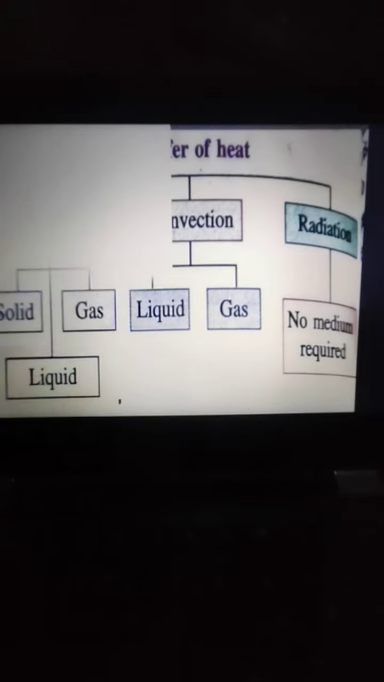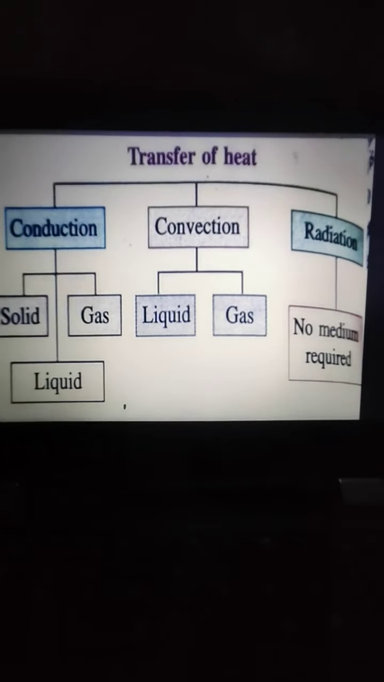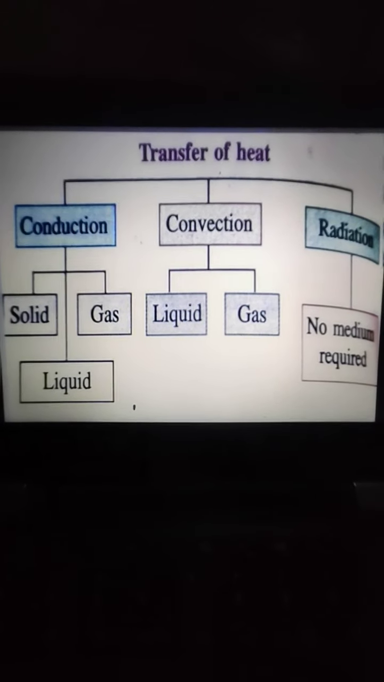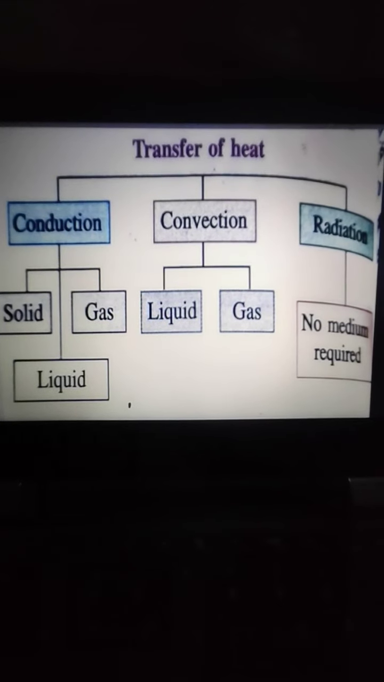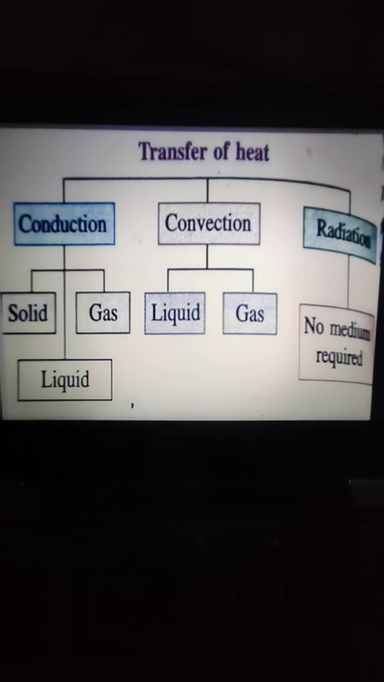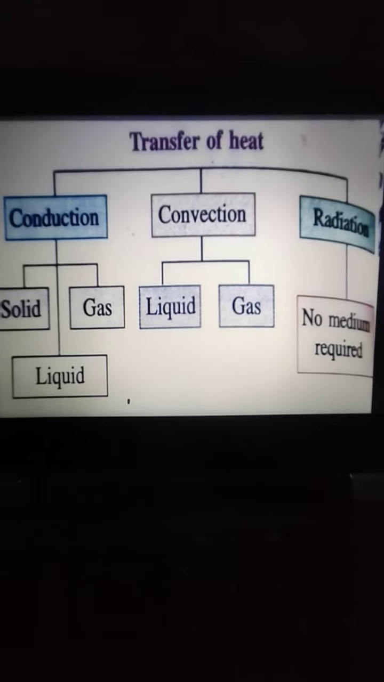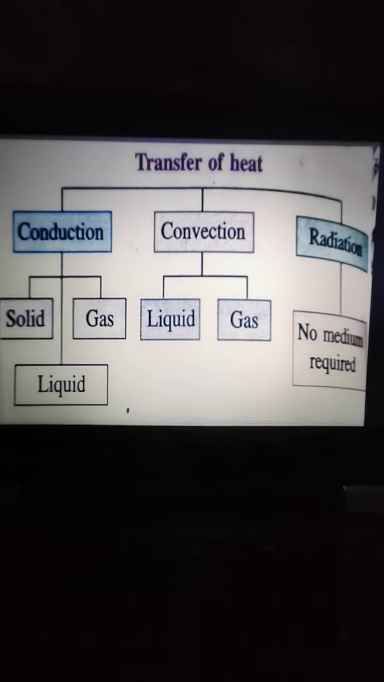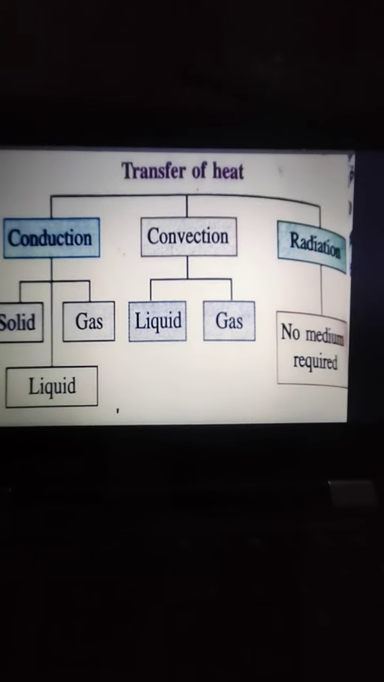So now we are having transfer of heat in conduction. Conduction occurs in solids, liquids and gases. But convection occurs only in liquids and gases. And for radiation, no medium is required. So beta, we will do till here only.